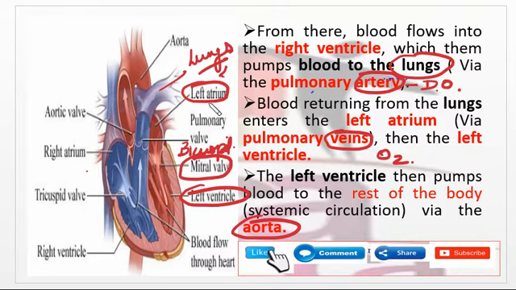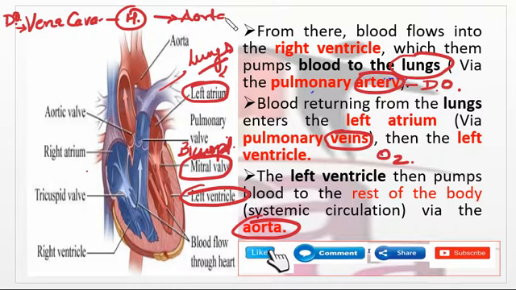As I have told you, the blood enters by means of the vena cava. The vena cava brings the blood inside the heart and it is deoxygenated blood, then by means of the aorta it carries oxygenated blood to the rest of the body. The deoxygenated blood is brought from the rest of the body by means of the vena cava, and the aorta supplies oxygenated blood to the rest of the body.